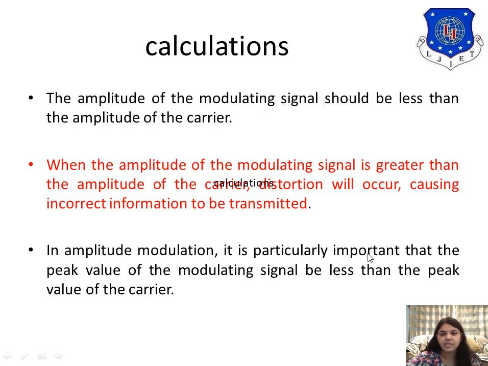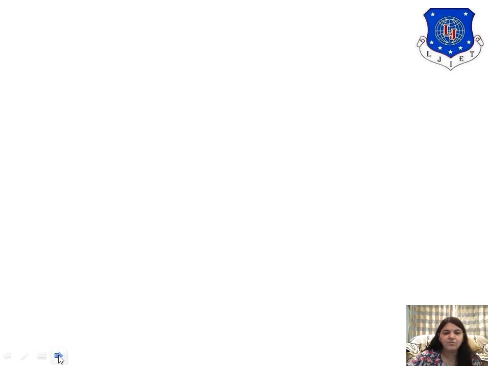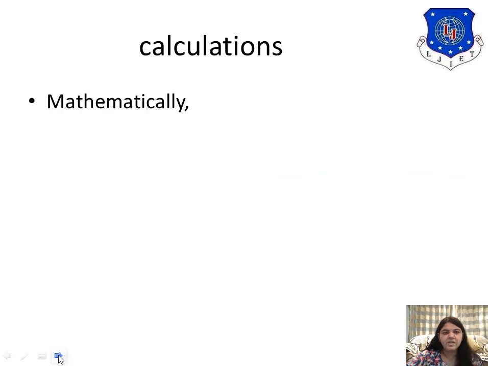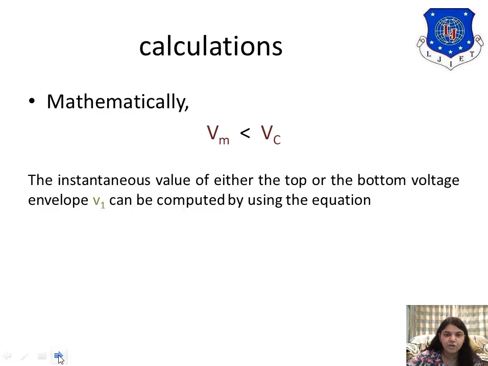It is particularly important that the peak value of the modulating signal should be less than the peak value of the carrier. So mathematically, Vm less than Vc for proper modulation.